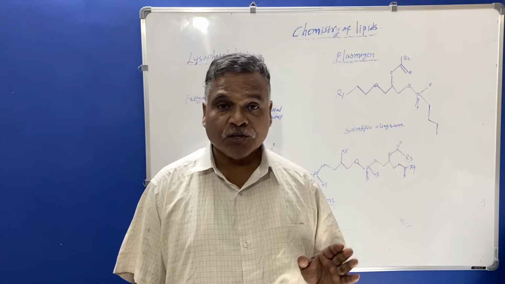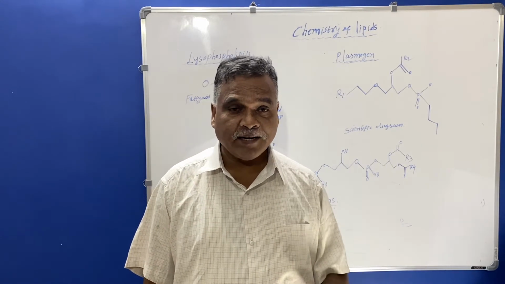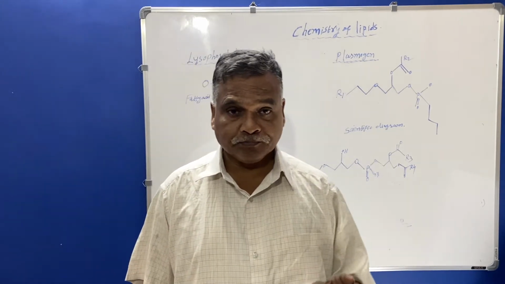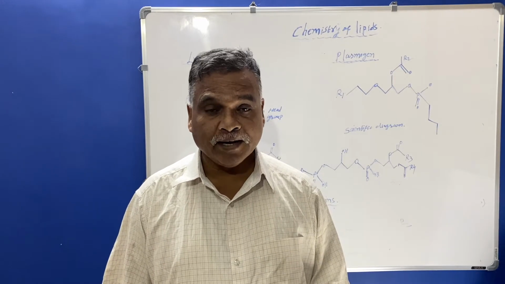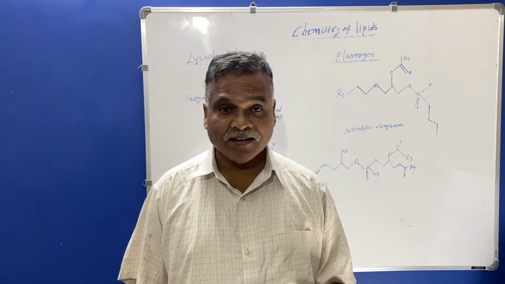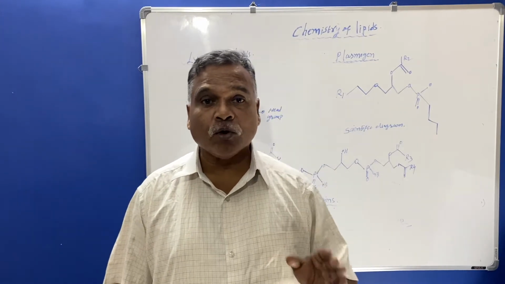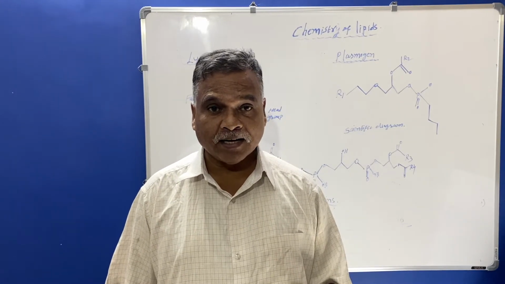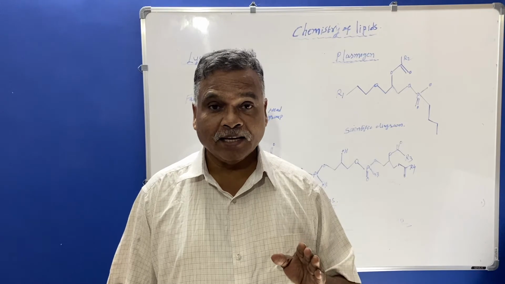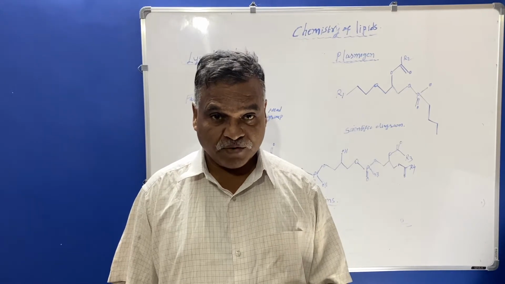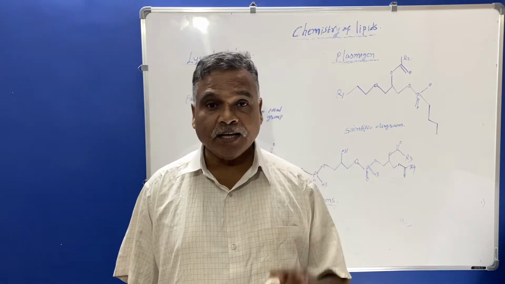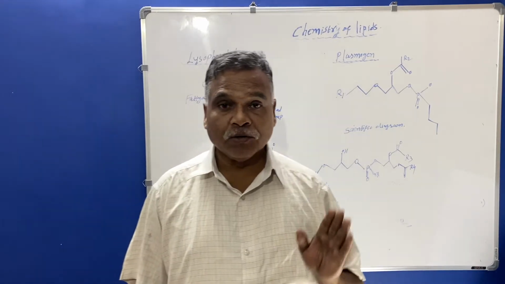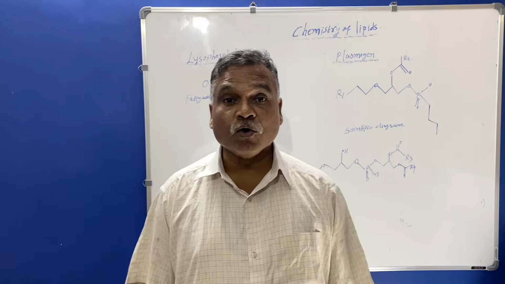In glycerophospholipids we have already seen the examples: phosphatidylcholine, also known as lecithin; phosphatidylethanolamine, also known as cephalin; phosphatidylserine, phosphatidylinositol. Now today we are going to see lysophospholipid.